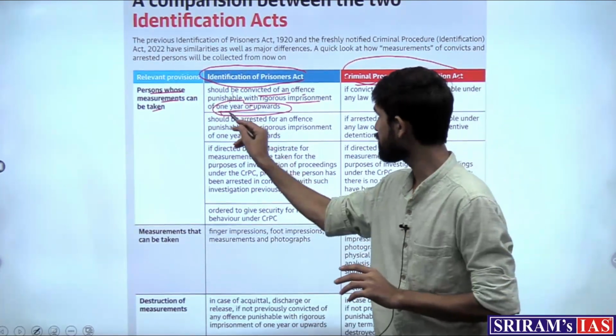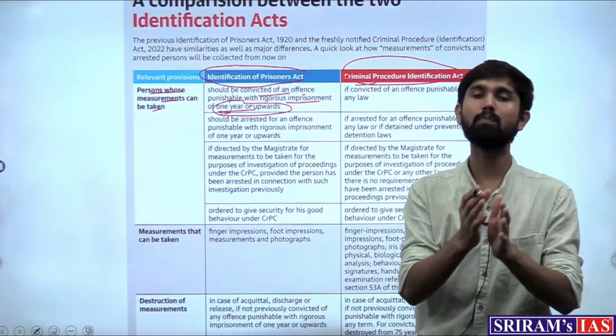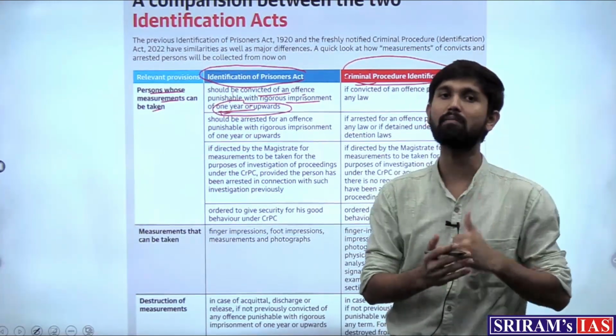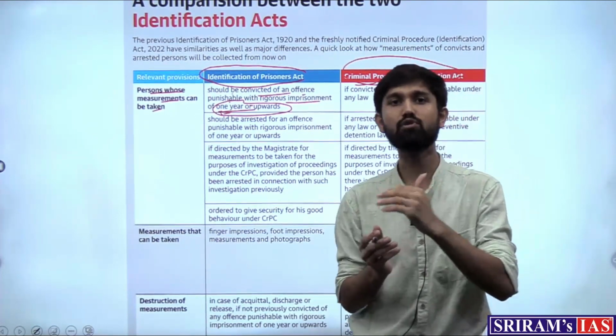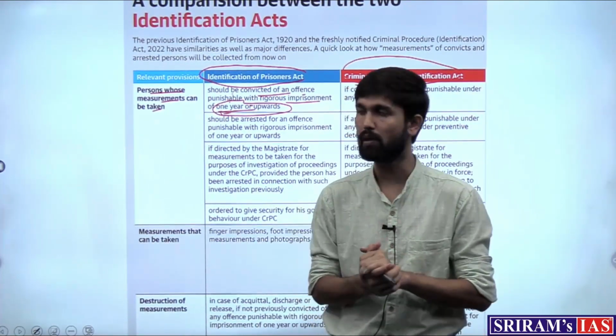So this is more than 1 year. In that case, the person's features or measurements can be recorded, right? So it gave a certain threshold for the crime. The crime should be at least more than 1 year punishable. But this